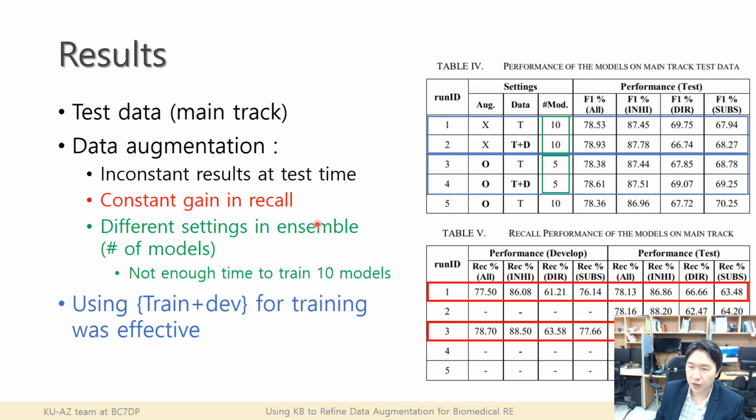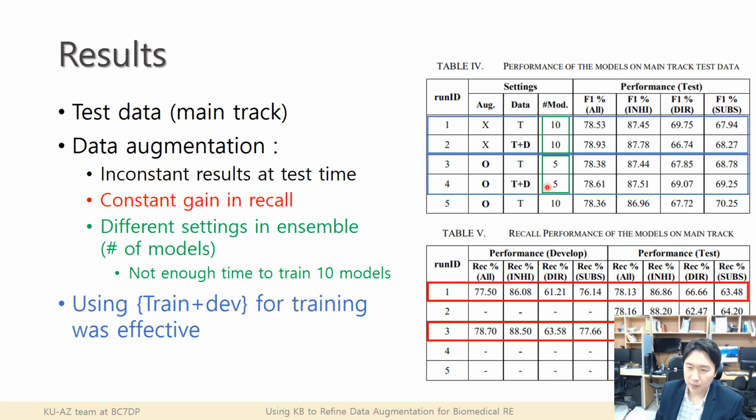For the different settings, we would like to mention that different ensemble settings were applied for the augmented dataset and the non-augmented dataset.